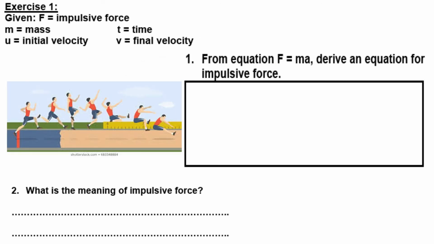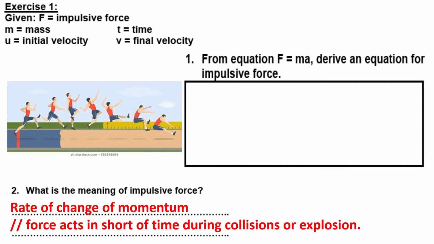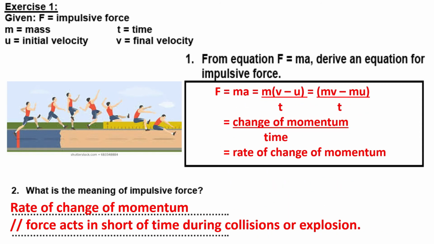So this is exercise 1. Given F is the impulsive force, m is the mass, u is the initial velocity, t is time, v is the final velocity. So we see number 1 first. From the equation F equals ma that we learned just now, rate of change of momentum, we derive the equation for impulsive force.